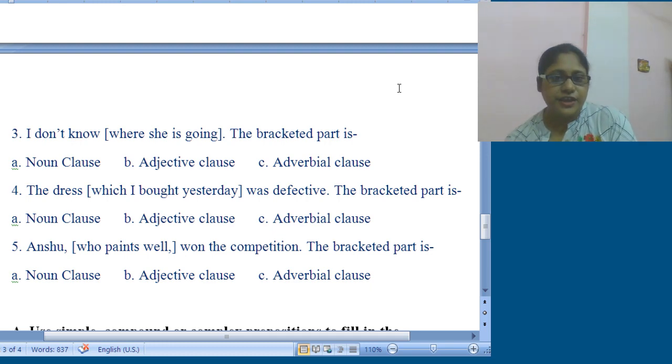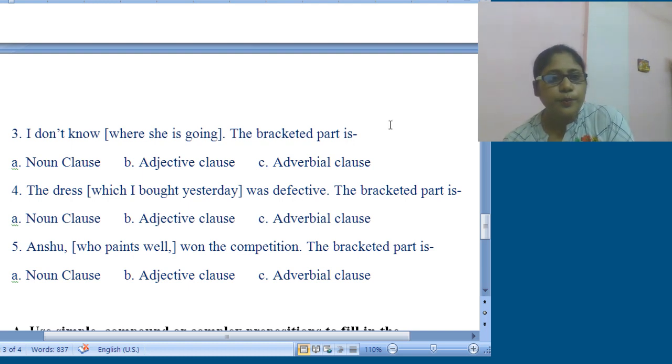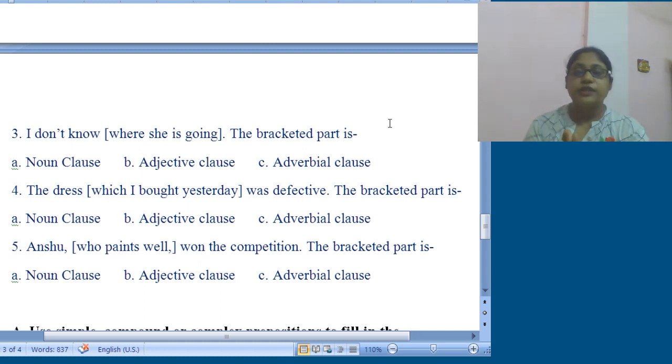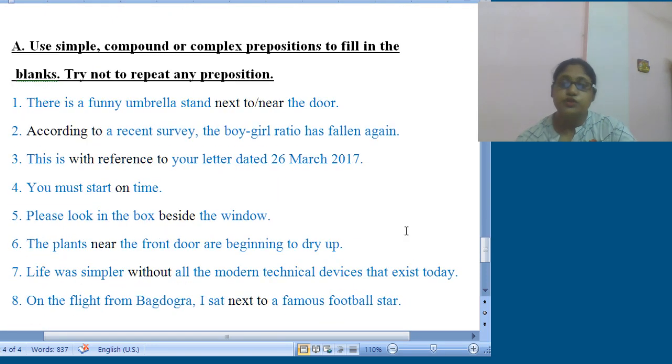Number 4, the dress which I bought yesterday. Which I bought yesterday serves the dress. So obviously it's adjective clause. Number 5, Anshu who paints well. Anshu is a painter. As soon as we read who paints well, so obviously adjective clause. So this is the discussion for your unit test questions. Now we will learn about today's worksheet.